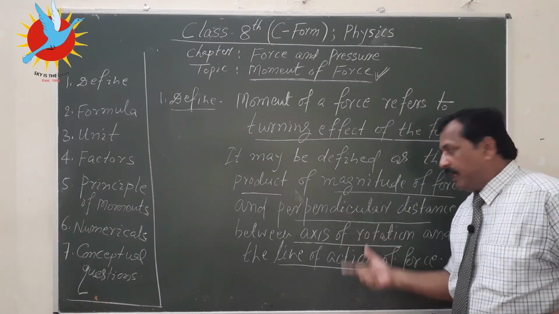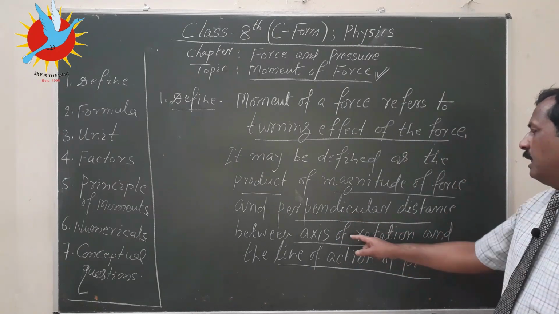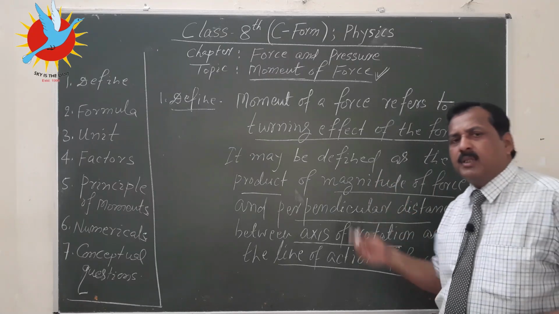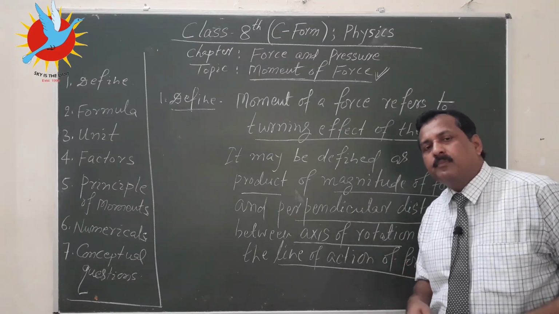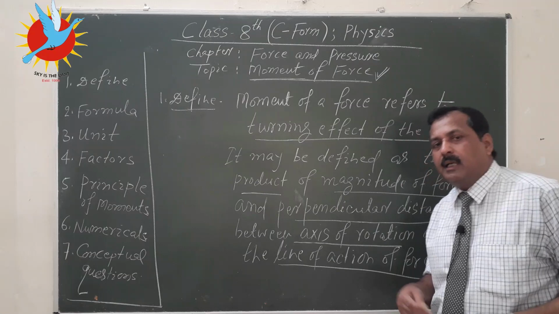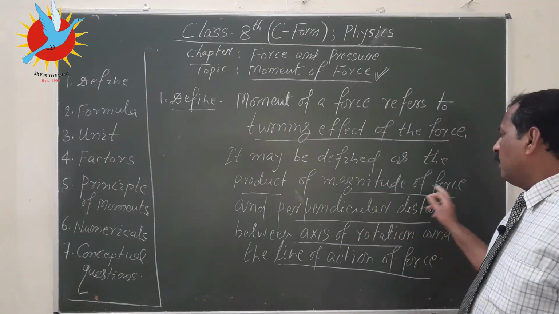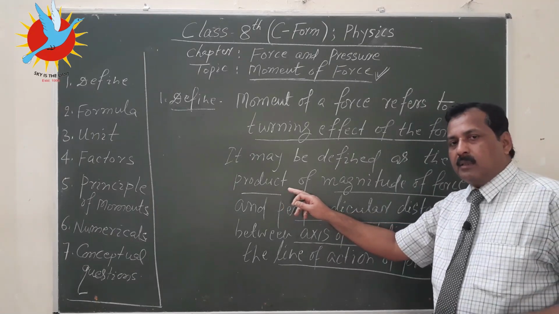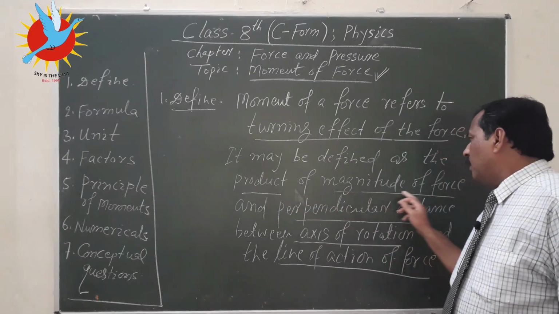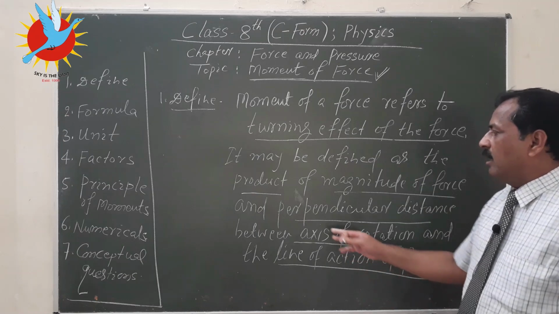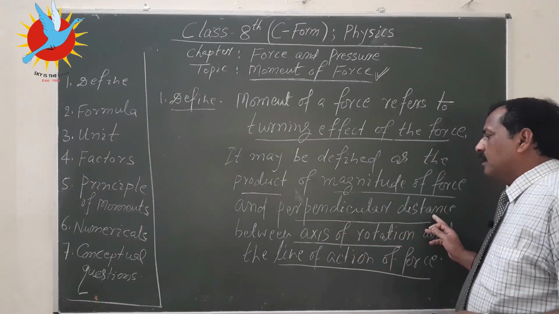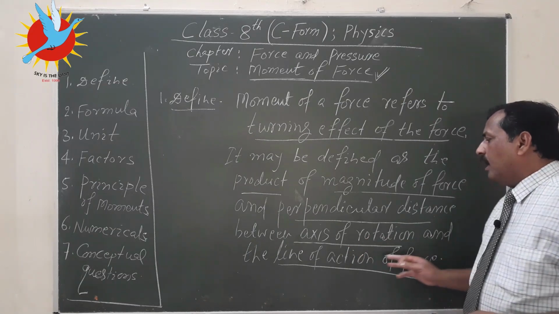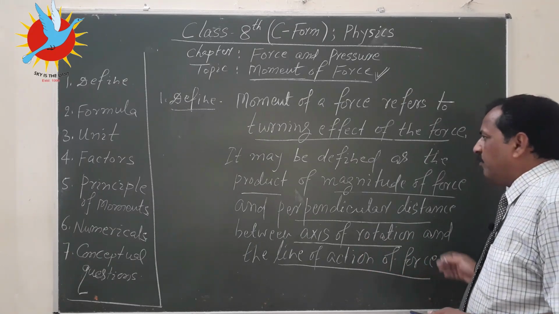What does this mean? This is magnitude of force, maybe 5 Newton, 10 Newton, whatever is given in numerical problems or in any situation. So, magnitude of force has to be multiplied by perpendicular distance. So, this distance is between axis of rotation and the line of action of force.